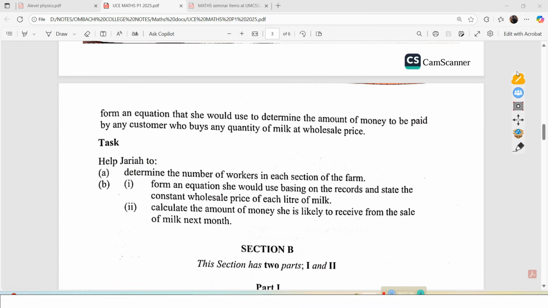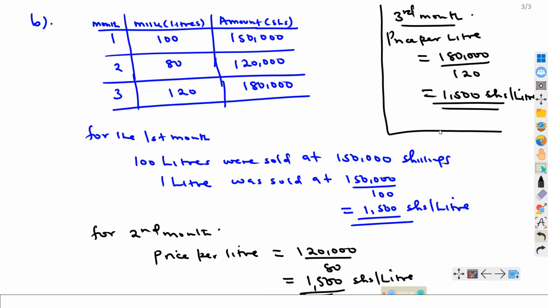According to what we have seen, we can easily say the constant wholesale price for each liter is 1,500, as we get the relationship between liters and the amount.